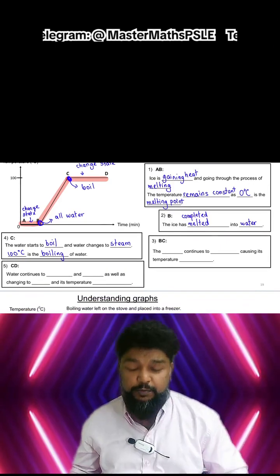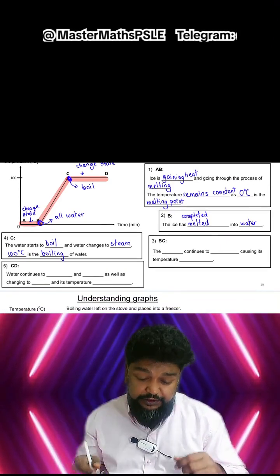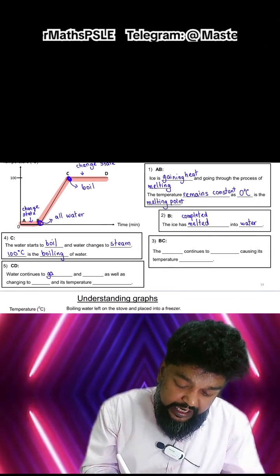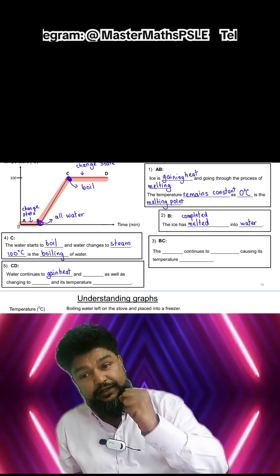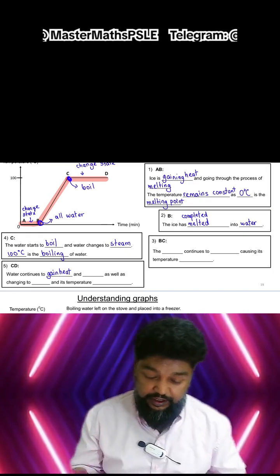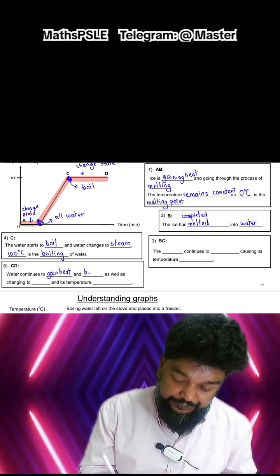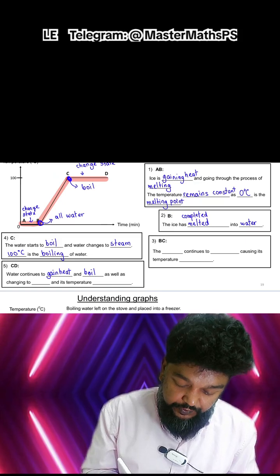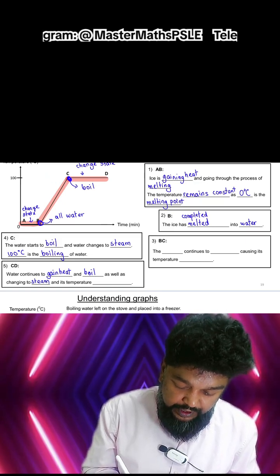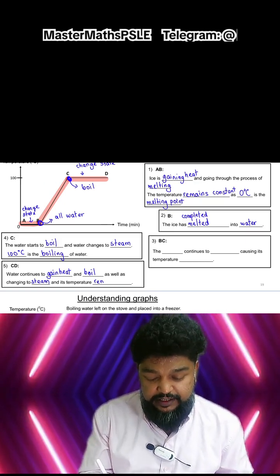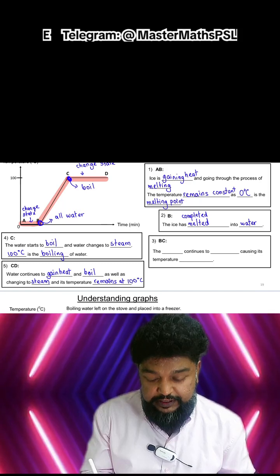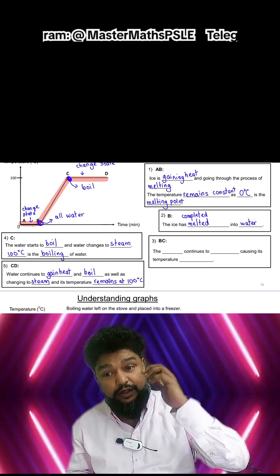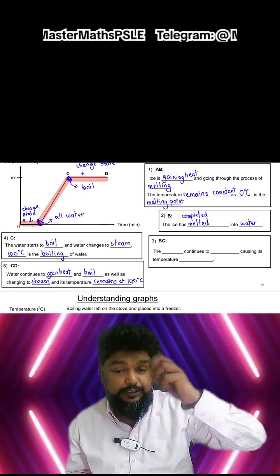And throughout the boiling, the water continues to gain heat and boil, and its temperature doesn't change because, I repeat, all the heat energy is used to change its state, not change the temperature. Okay? And its temperature remains constant. It will only start to increase after all the water has become steam.